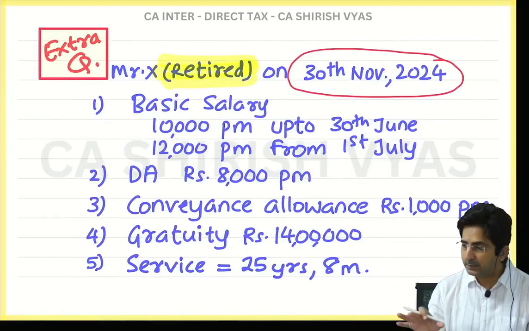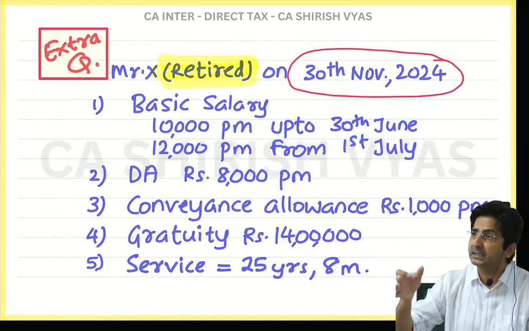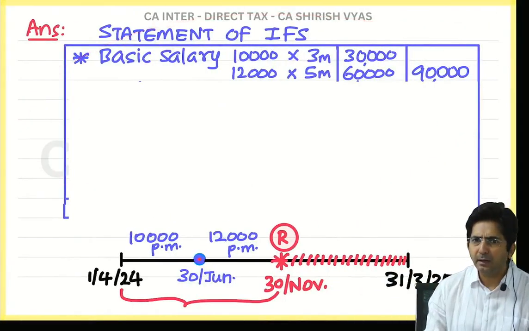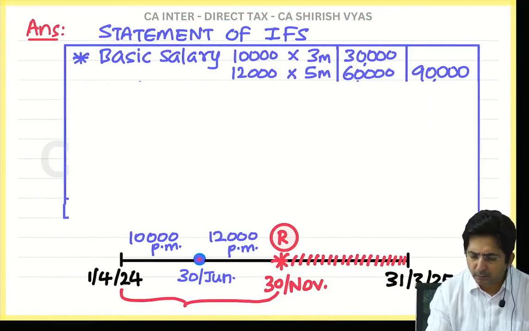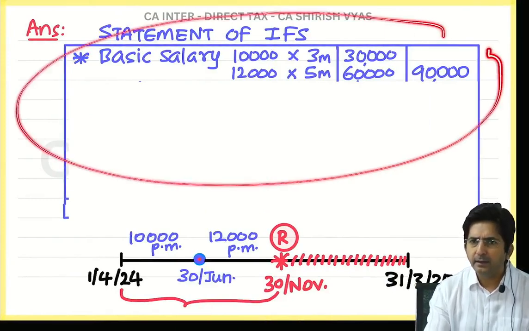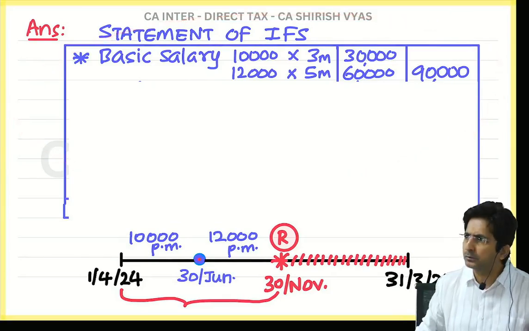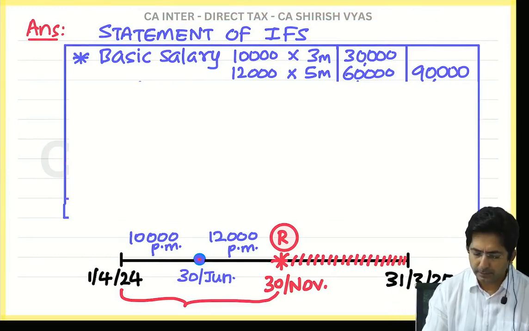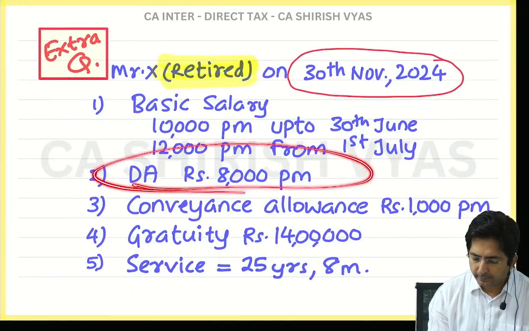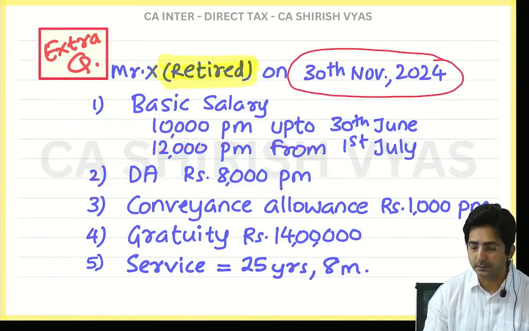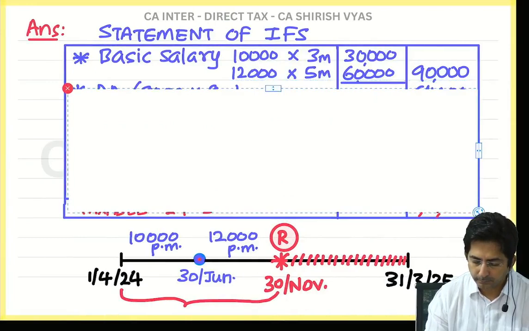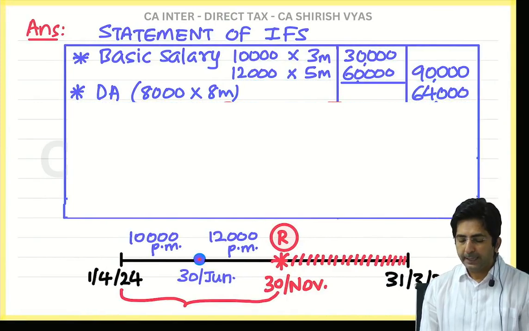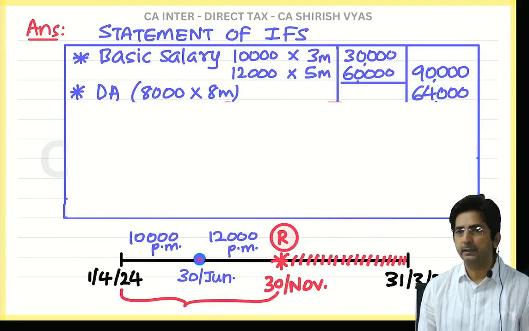See why I am stressing on this, because some students misunderstand that in the main statement also you have to ignore the month of retirement. Why? In the main statement I am writing what? Whatever I am receiving. And don't you think I will receive the salary of November also? I work till the last day. So you have to write the salary till November. So tell me, till November how much is your DA? 8,000 into 8 months, full 8 months. So that comes to how much? 64,000.